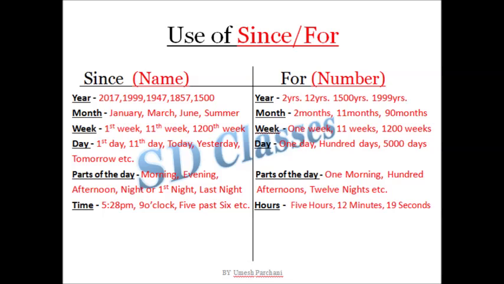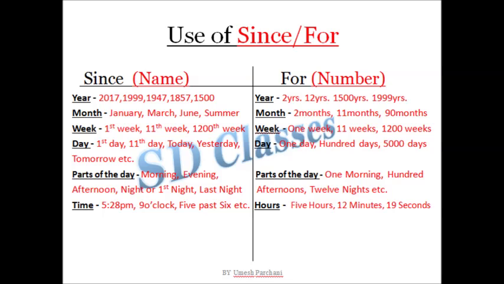But if I just count them, 1 week, 11 weeks, 1200 weeks, so I will say that it is for. Let's talk about day. Day also has some kind of name. For example, today, yesterday, tomorrow, or 11th day, or first day. With these we apply since. And if there is 1 day, 100 days, 5000 days, so we apply for.